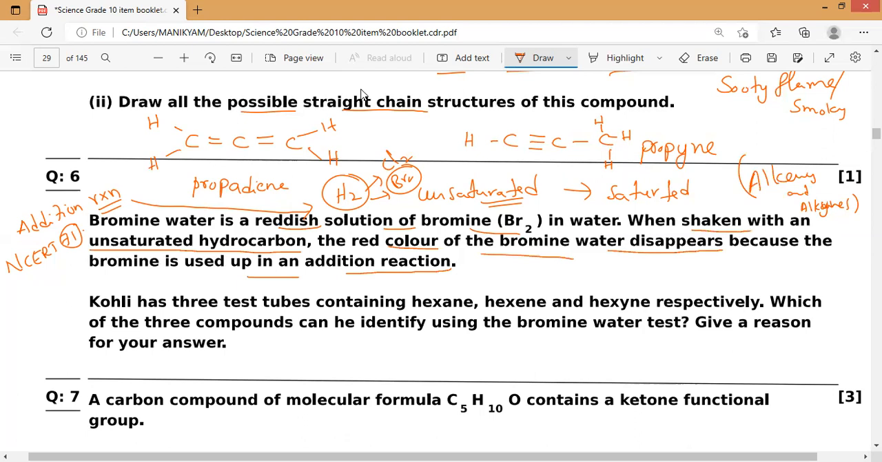Now, Kohli has three test tubes. Remember, both alkenes and alkynes we can find with the bromine, but we cannot distinguish which is which, because both are colorless. Now, Kohli has three test tubes containing hexene, and hexane. We don't know what is present in which test tube. All are colorless substances. Let me take this test tube as A, this test tube as B, and this test tube as C.